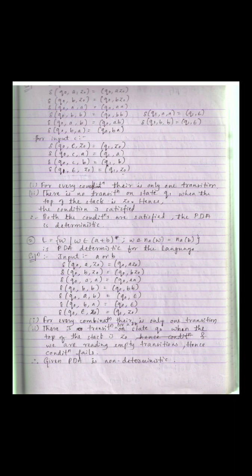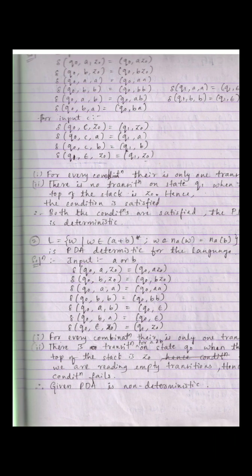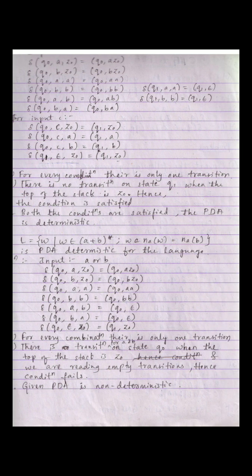Check the second condition. When you are in state q1, reading epsilon, with stack value z naught, there are no other transitions. Keep in mind, with stack value z naught and state q1, reading the empty string, there is no other transition for any other input. Q1 on a is different because the stack already has a. But when the stack is z naught, reading the empty string in state q1, there is only one transition. Hence the second condition is also satisfied, and the given PDA is deterministic. This is one type.